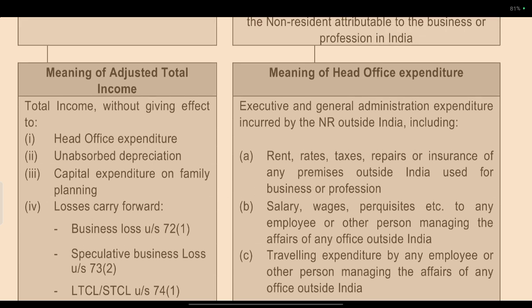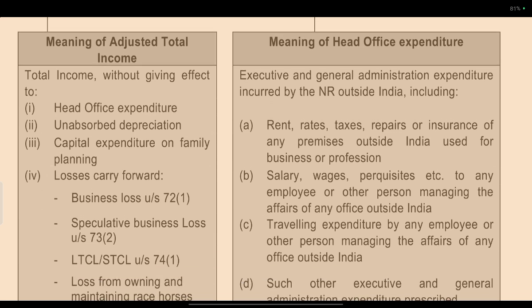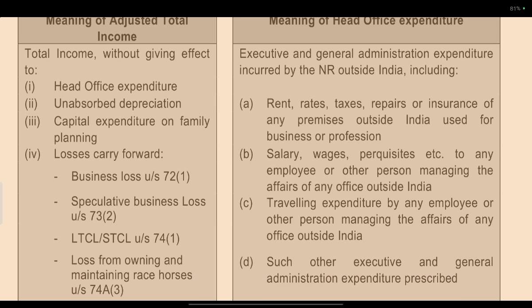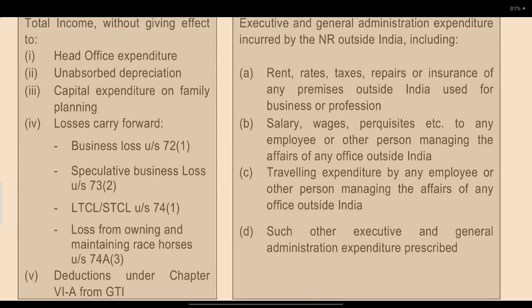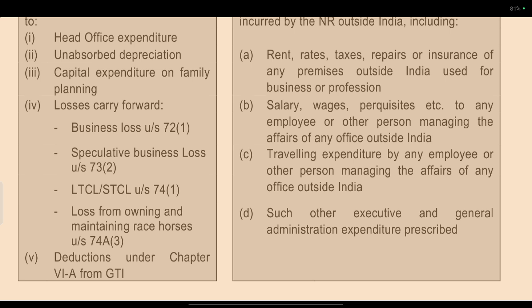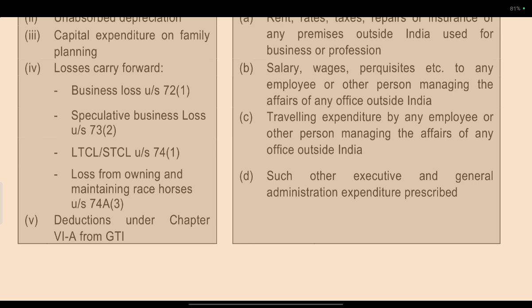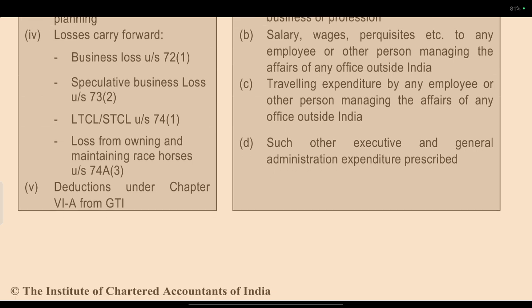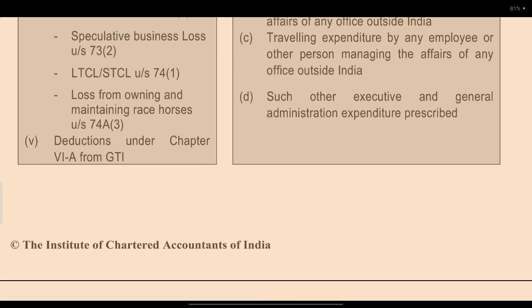Meaning of head office expenditure. The executive and general administrative expenditure incurred by the non-resident outside India, including rent, rates, taxes, repairs, insurance, any other purposes outside India used for the business and profession, and salary, wages, perquisites to any of the employees or other person managing the affairs outside India, traveling expenditure to any employee or other employee managing affairs of the head office outside India, such as the executive or managing, and internal administrative expenditure as prescribed.